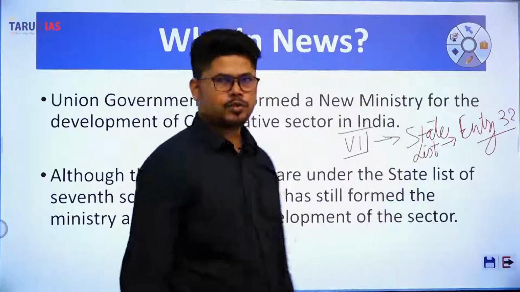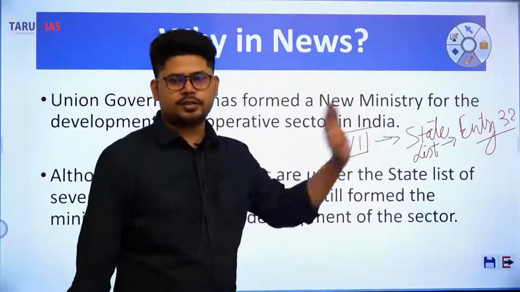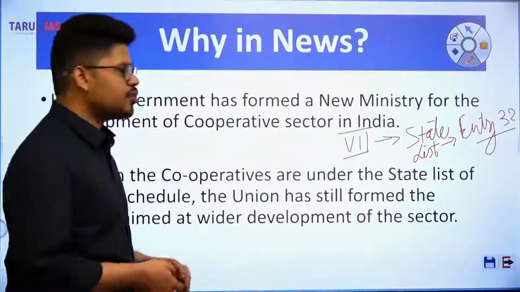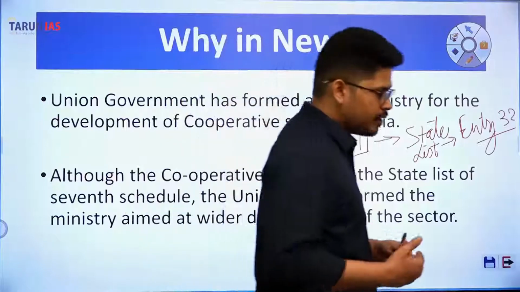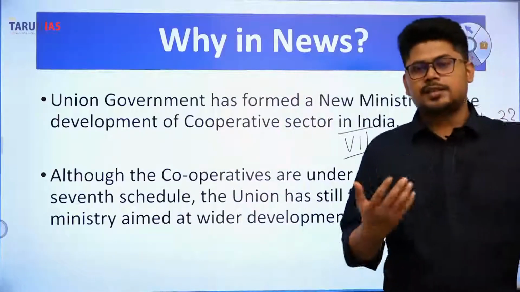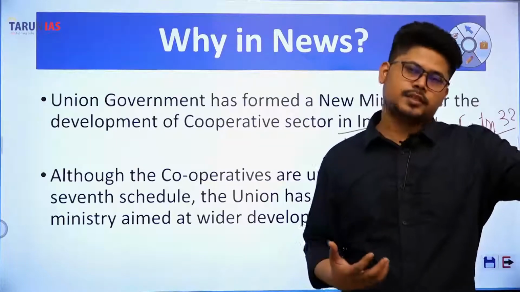Development of cooperative societies is mentioned under the state list of 7th schedule under entry 32. Now entry 32 mentions that the state will have the executive and the administrative and the legislative powers for the development of the cooperative sectors in India.